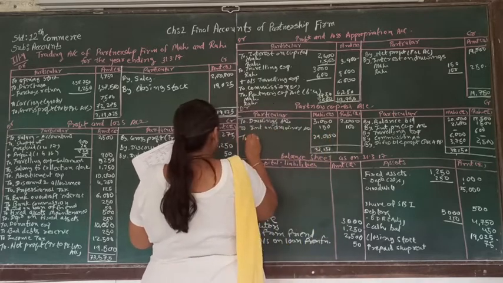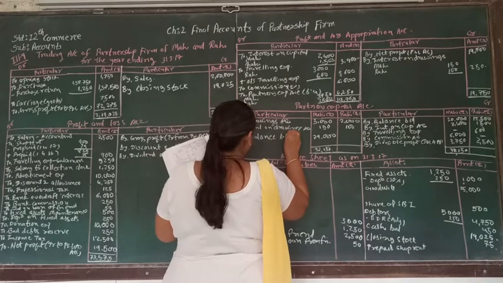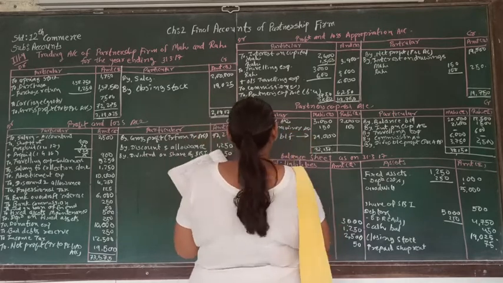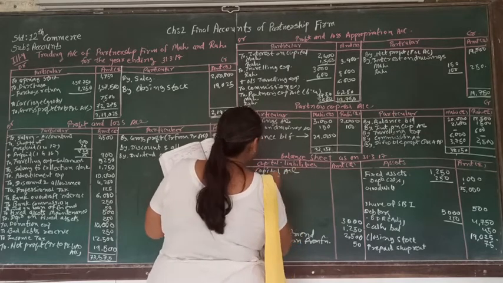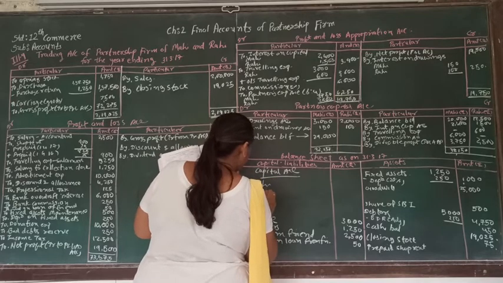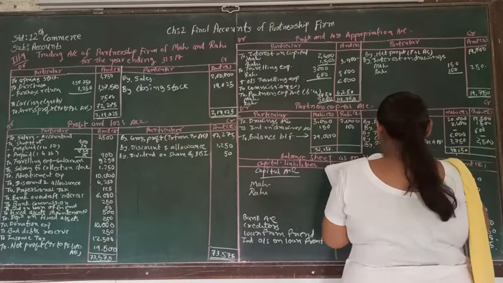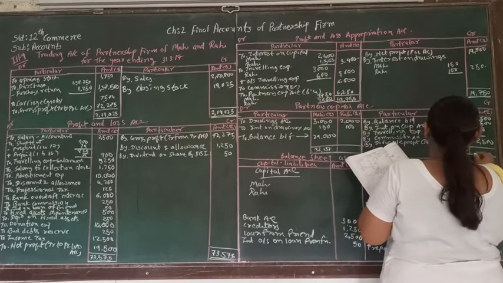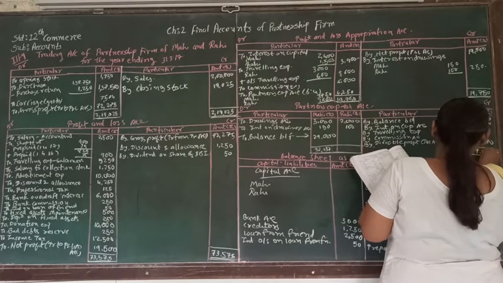To balance brought forward. So that is the capital account of Mahi and Rahi. Here the capital account of Rahi will be the total of these: 12,000, 1,500, 6,000, 2,500, so that will be 17,100.